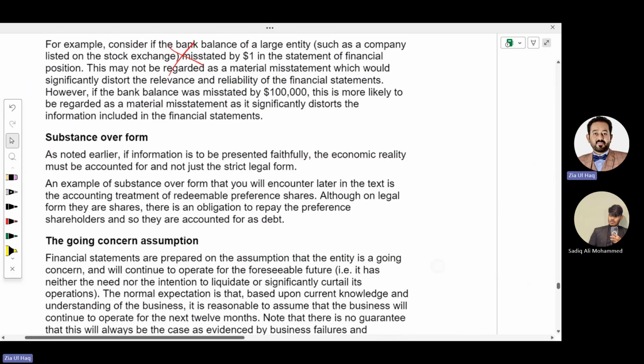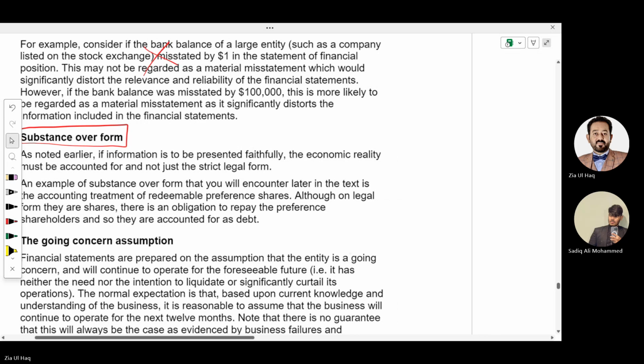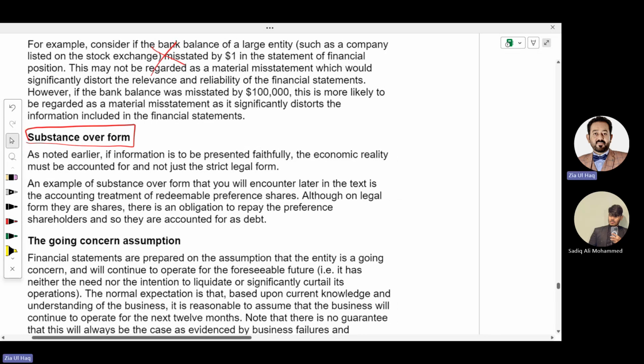There's another concept called substance over form. What does that mean? For recording transactions, there are two forms. One is called legal form. The other is called economic reality.